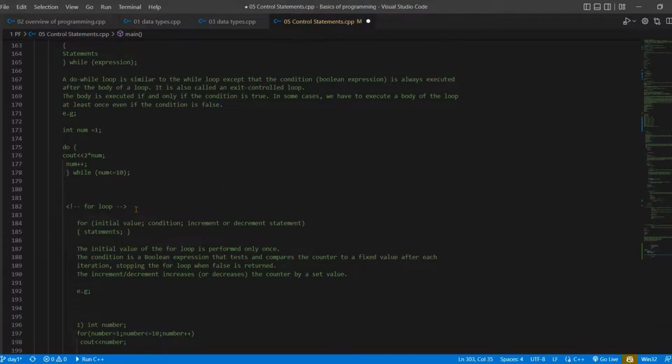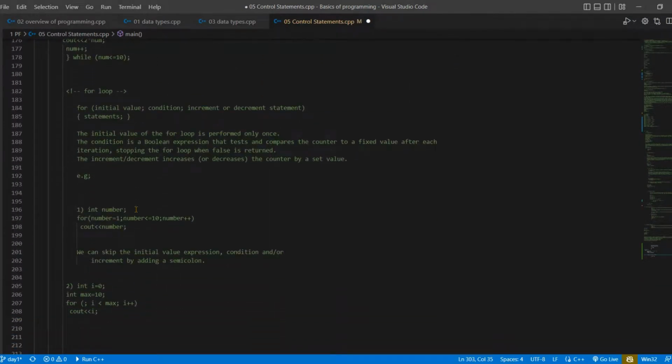Okay, so this is all about the do while loop. Now we are going to discuss a very important loop, the for loop. There are modern variations in the syntax of the for loop, but they are derived from the for loop. So the for loop is core and very important, and we use it in most languages. So what is the syntax? We declare a variable and condition and then increment or decrement, like we saw in the while and do while loop, and then the statement which we want to execute.